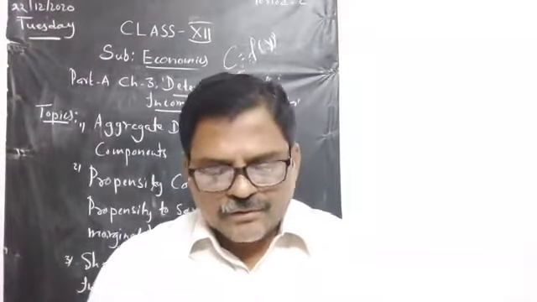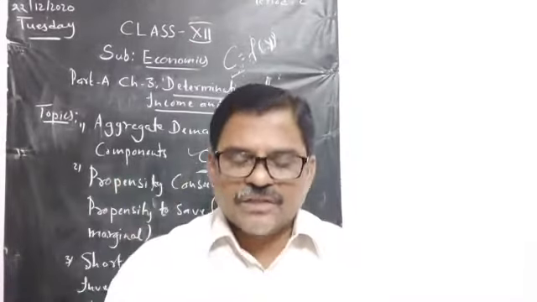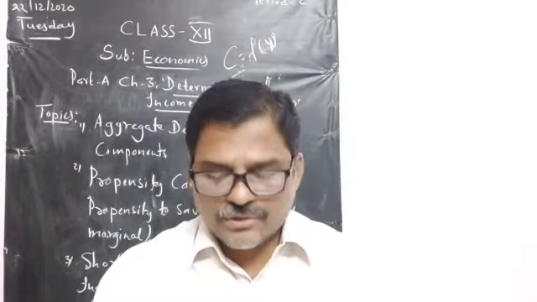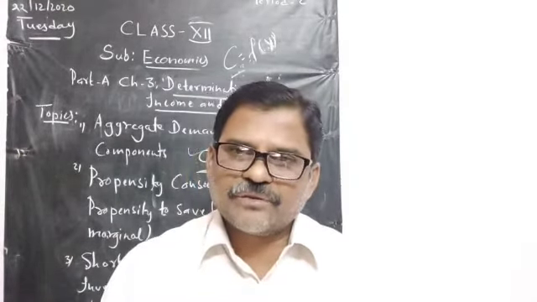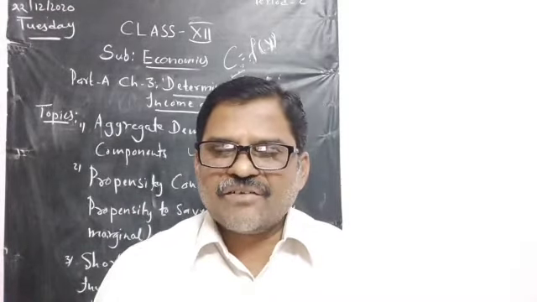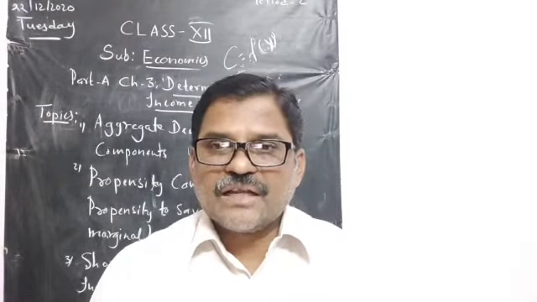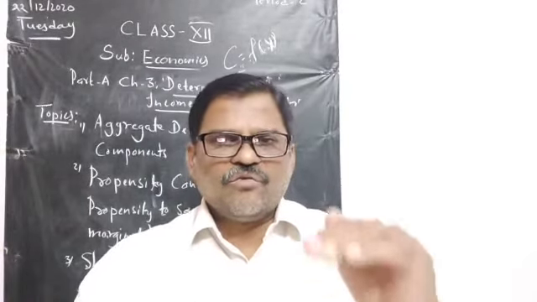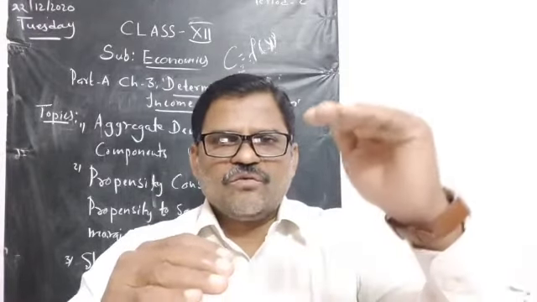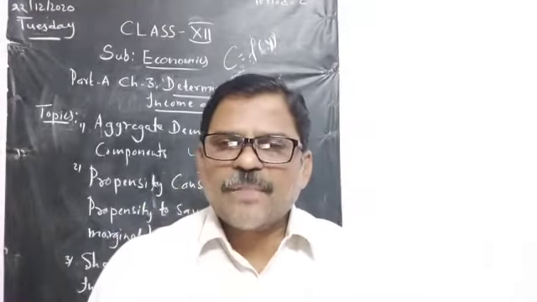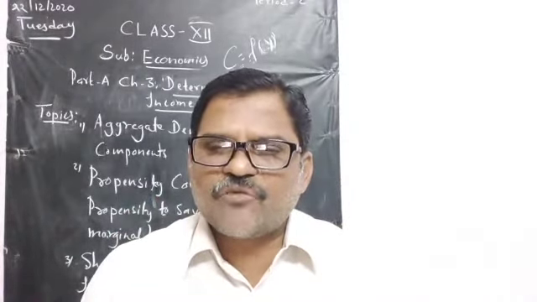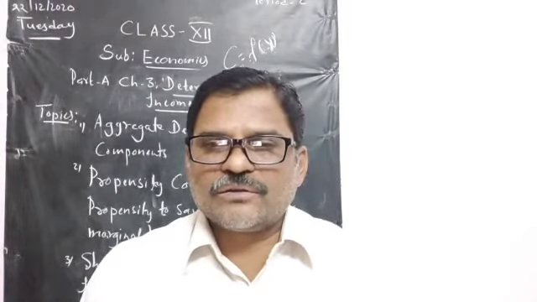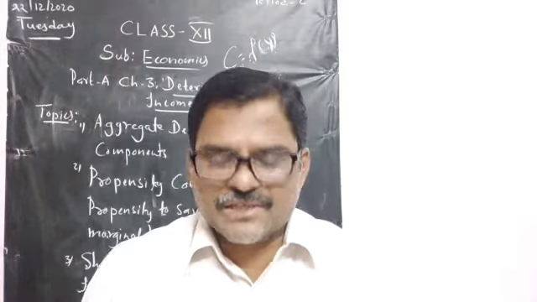Next one. The consumption function equation C is equal to C bar plus BY shows the level of consumption at various levels of income. When income is this much, your consumption is this much. When income increases, your consumption increases again. That means consumption always increases with the level of income. But always remember, consumption will not be equal to the level of income.